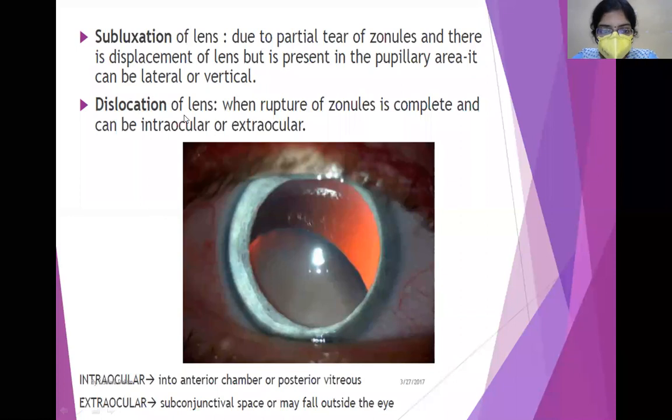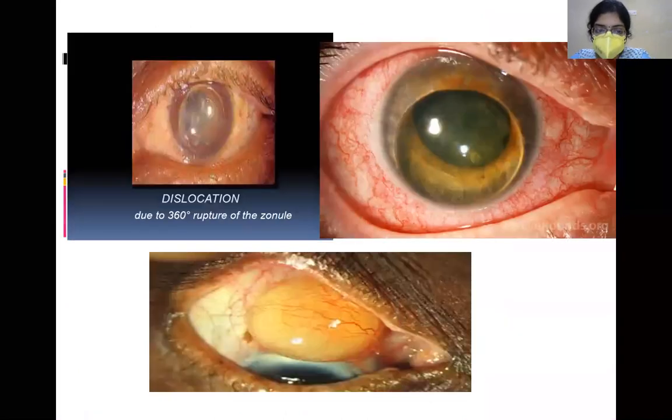Now, dislocation of lens: when there is 360 degrees rupture of zonules, the lens is no longer held in support by the zonules because all the zonules have ruptured. The lens will automatically fall either anteriorly into the anterior chamber or posteriorly into the vitreous. Or sometimes it can also fall extraocularly into the subconjunctival space. Now you can see this is a dislocation of the lens due to 360 degrees rupture of the zonules.